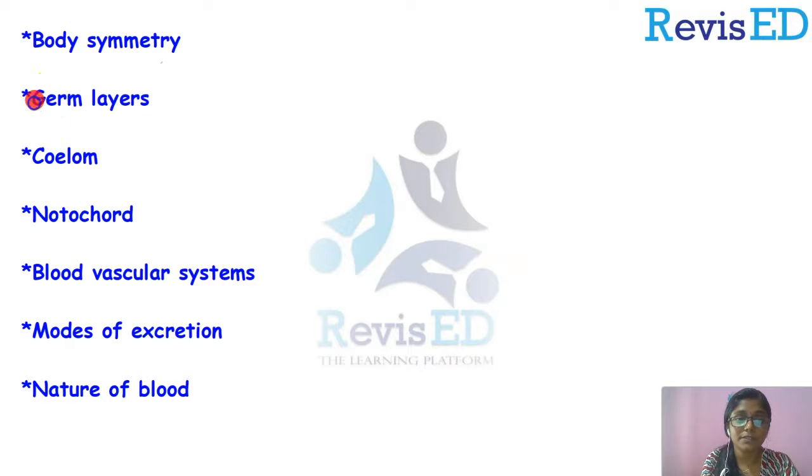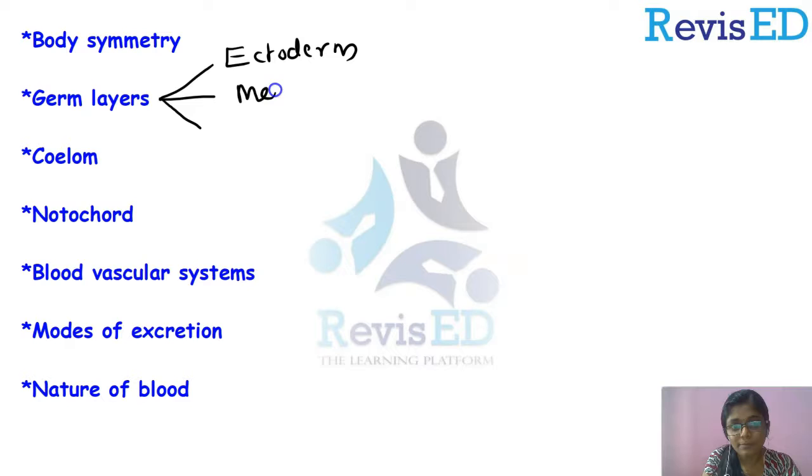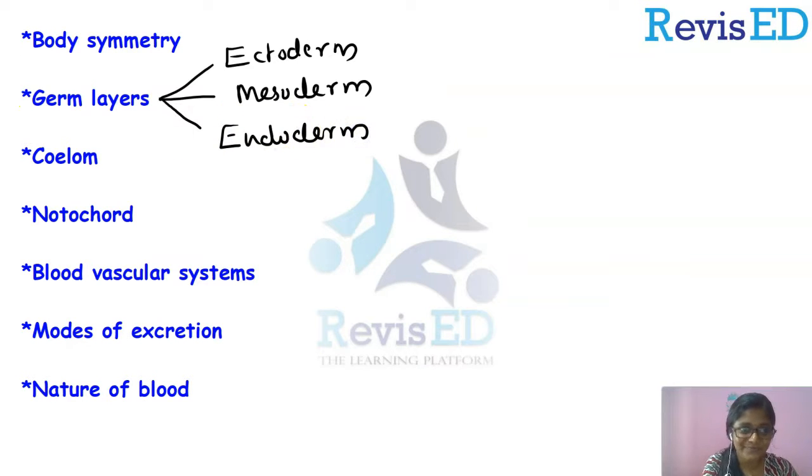Sorry, next point. Yeah, based on the germ layers. What were the 3 germ layers in the gastrula? Do you remember? Yeah, the outermost ectoderm, the middle mesoderm, and the third one is the endoderm. So you remember these points, right?